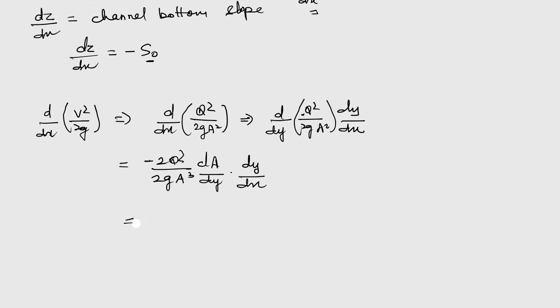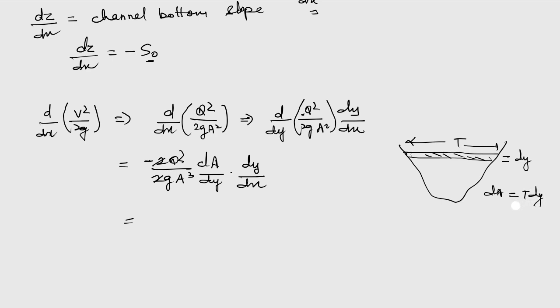So then 2 will cancel out, and for dA/dy, if we take a small strip of the channel, with top width T and small strip thickness dy, we get dA = T dy, and from that dA/dy = T. So we get minus q²T/(gA³) multiplied by dy/dx.